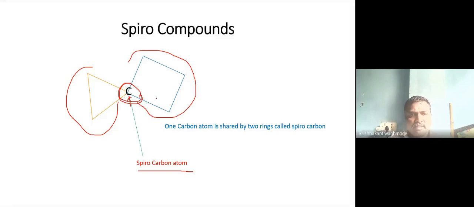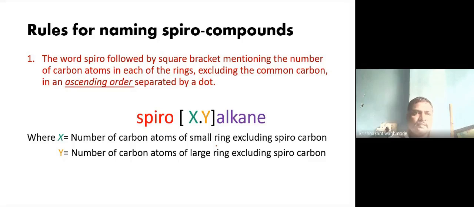Now we are going to study the actual IUPAC nomenclature of these compounds, how they are named. Let us see the rules for nomenclature of spiro compounds. While giving the IUPAC name to the compound, the first rule is the word spiro. It is followed by square bracket. So after writing spiro, we are supposed to write square bracket.